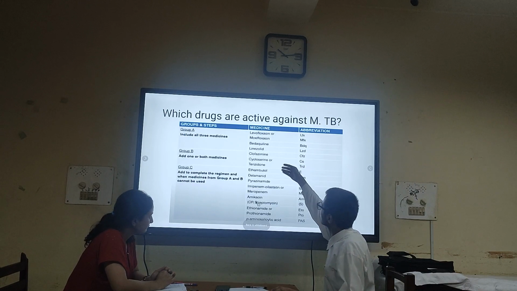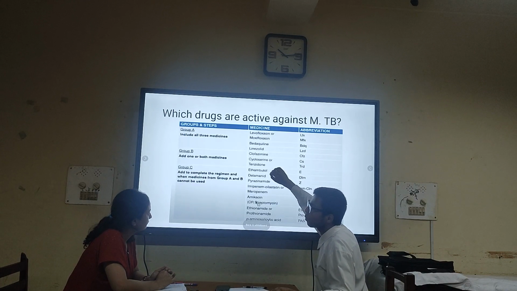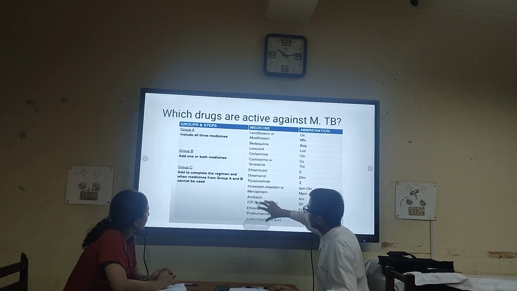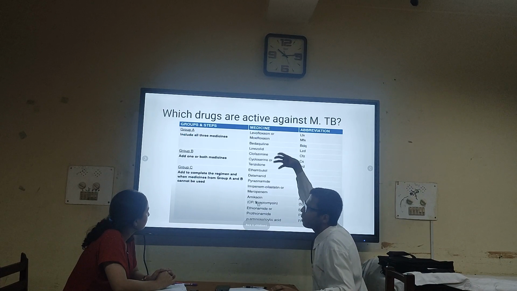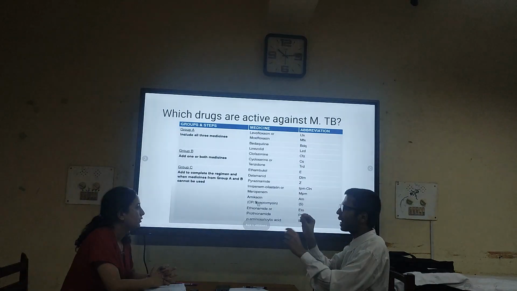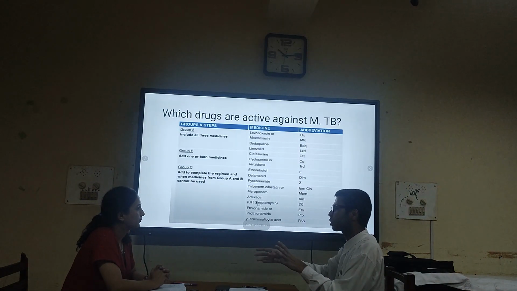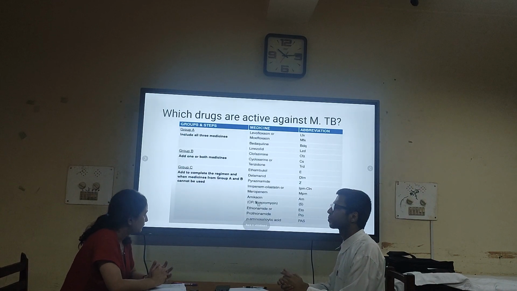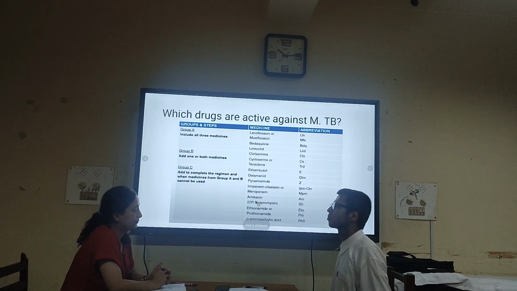But let's suppose a patient is hypersensitive to clofazimine, hypersensitive to cycloserine, or can't tolerate due to hepatotoxicity or other reasons, then we have to do permutations and combinations among these to make at least a 4 or 5 or 6 drug combination, because we can't give one or two drugs to treat tuberculosis bacilli, and it is a well-known fact.